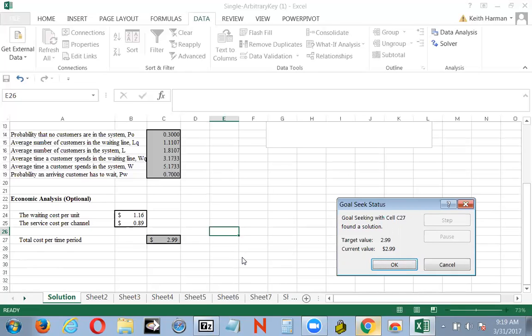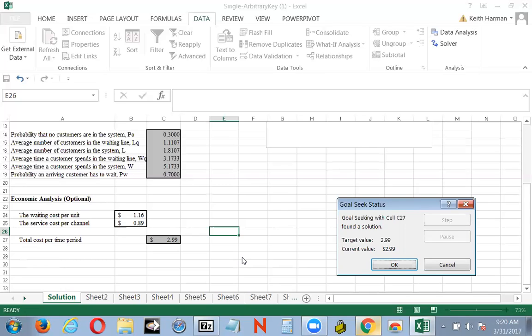And notice, as we reduce the service cost, the intersection point of the two, service and waiting cost, is going to be driven down. So the total cost per time period will itself come down, and we get an intersection there of service cost and waiting cost.